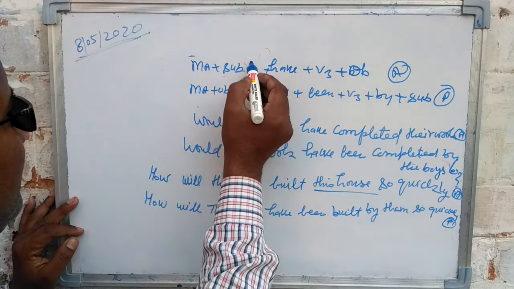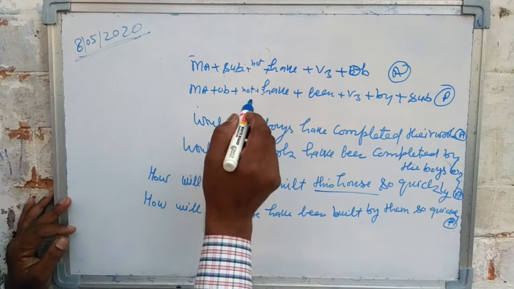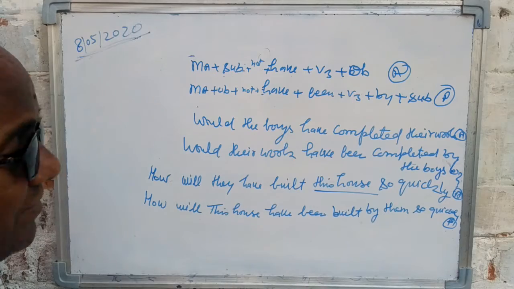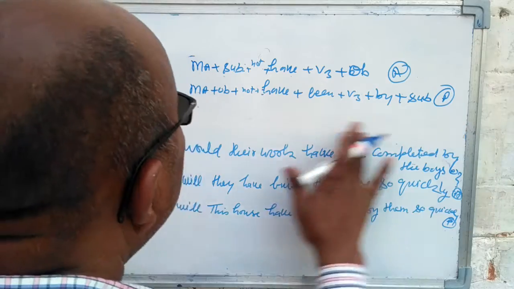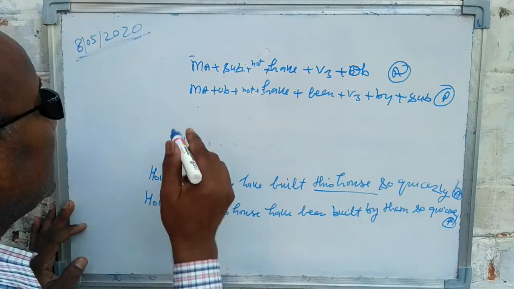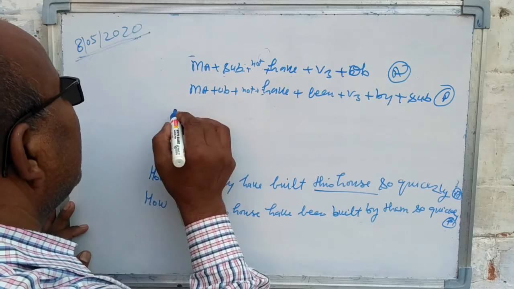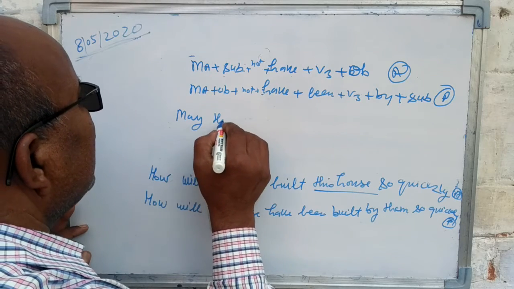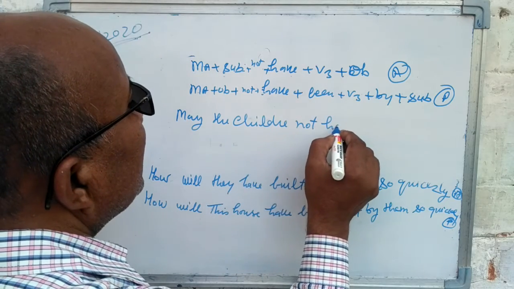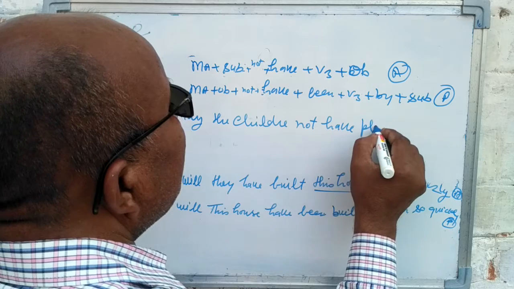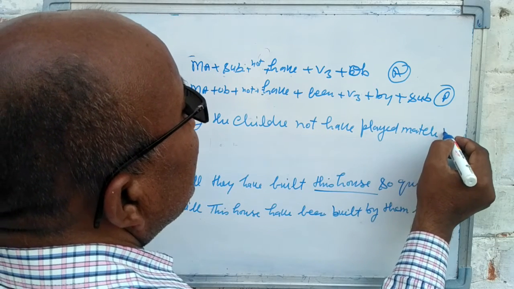In interrogative negative, you will write not after the subject in active and after the object in passive voice. I write an example. How may the children not have played the match there?